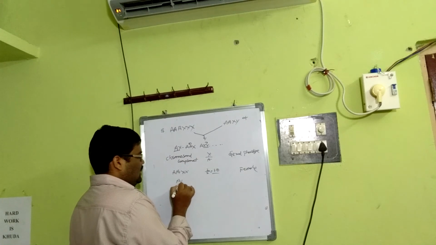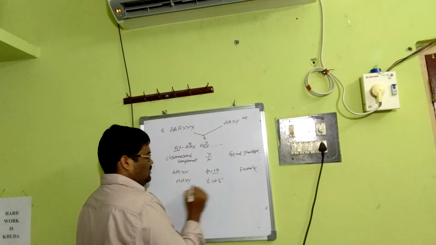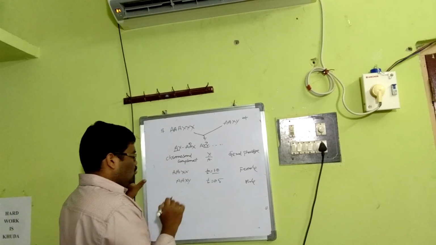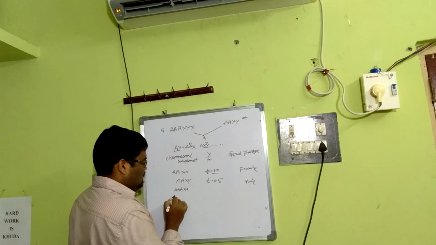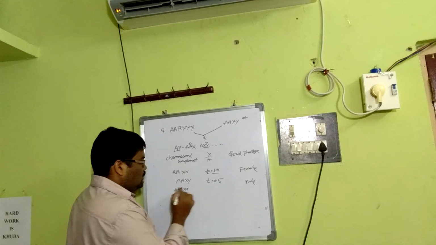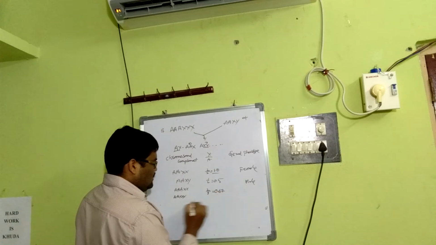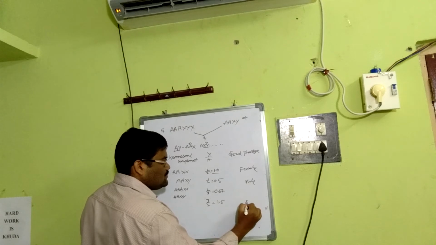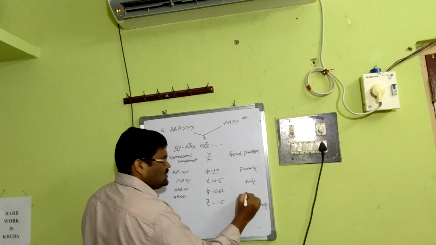Then AAXY, that means again 1 by 2, 0.5, that means become male. That means 1 by 2, okay? Here Y doesn't have any role. Then AAXX and AAXXX. These two are very important, no? 2 by 3, that leads to 0.67. And this is 3 by 2, that leads to 1.5. This becomes super or meta female. And this become intersex.